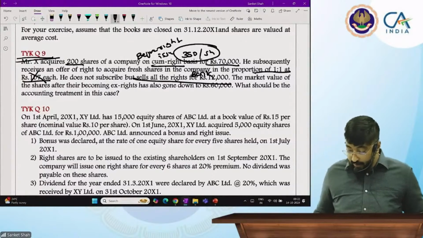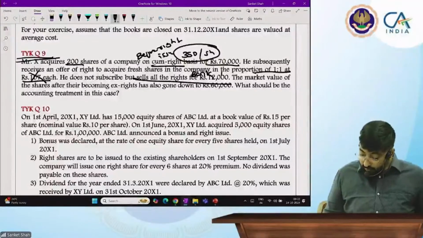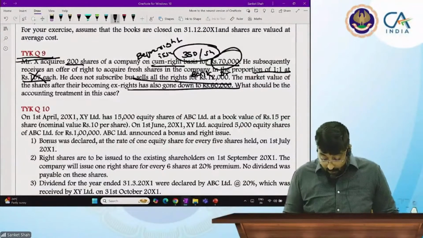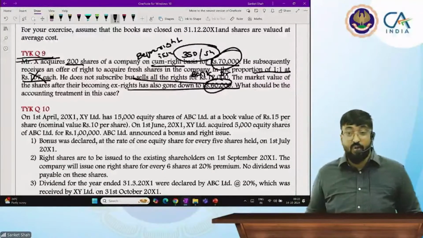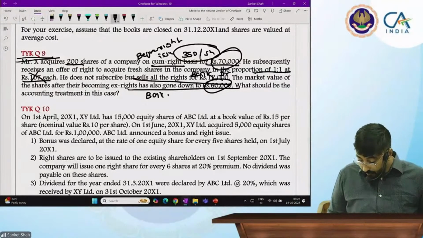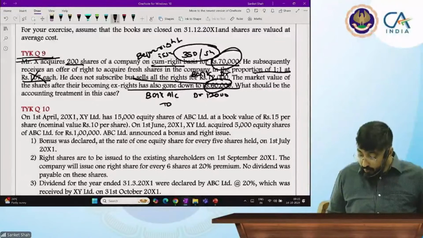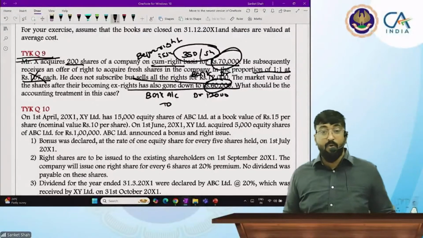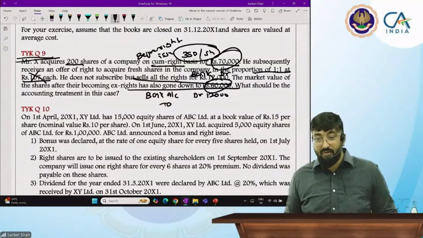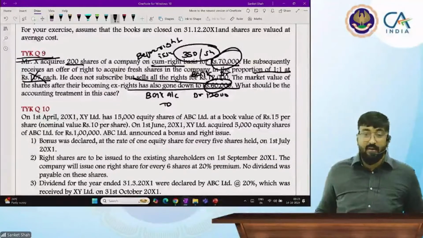Bank account debit. Now the question is, his investment value goes down from 70,000 to 60,000. So now you only tell me, bank account debit, how much? 12,000. And you only tell me what will be the entry. What will be the entry? Yes, tell me. 70,000 to 60,000. So what will be the entry? Fast.